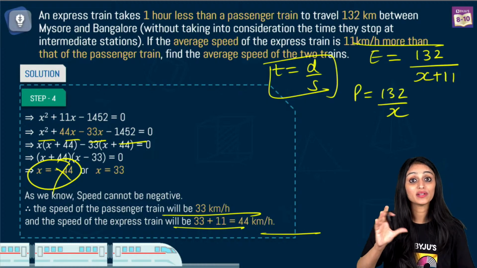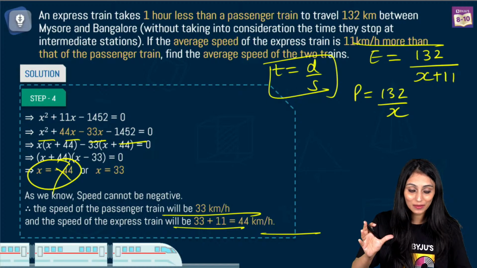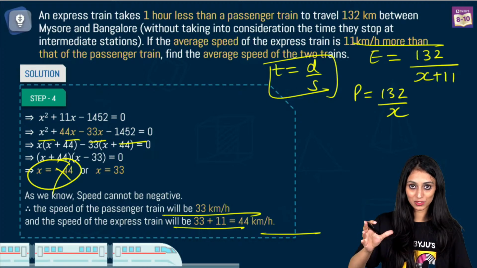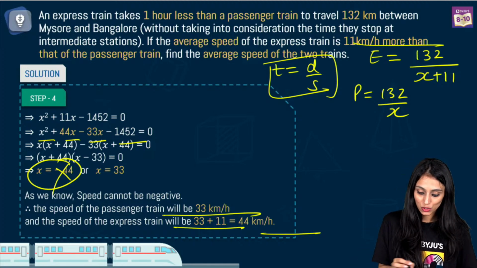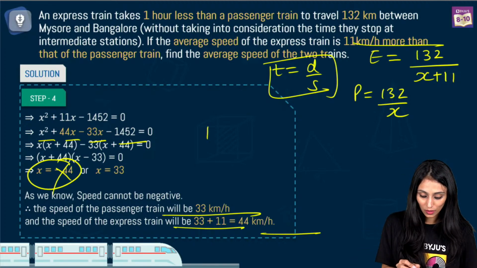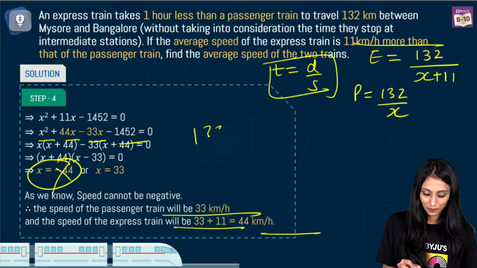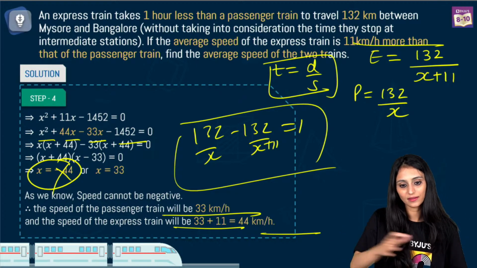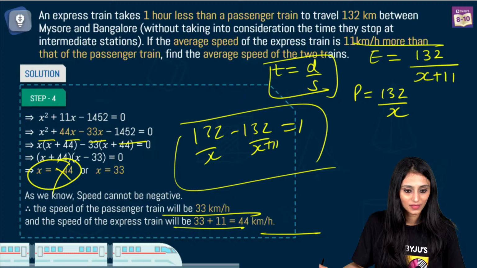And there is a time difference between them. They are covering the same distance but with different speeds, so obviously time will differ in that case. So we will subtract 132 by x plus 11 from 132 by x. The time difference is 1 hour. Just frame this equation and then solve it. I hope it's clear to everyone, right?